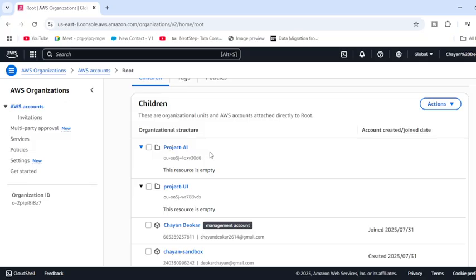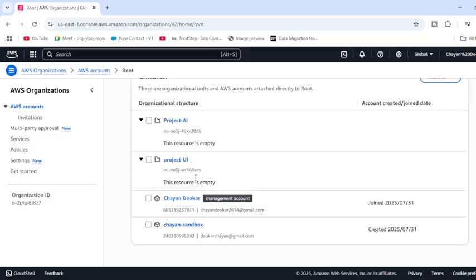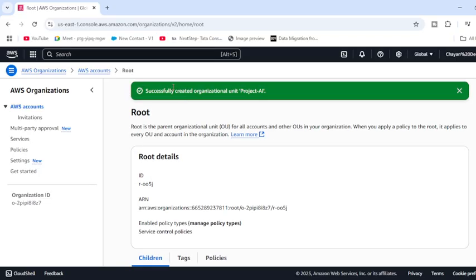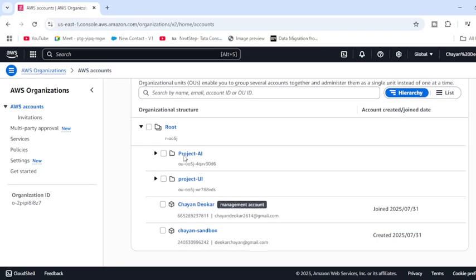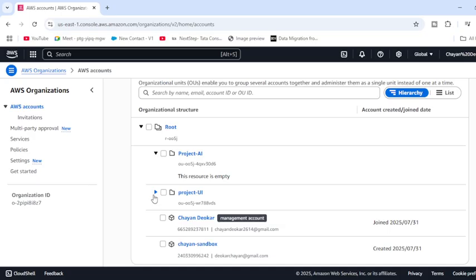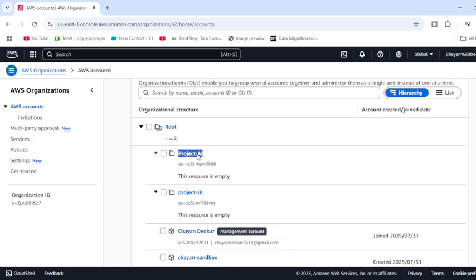So in this UI and AI part, we can add more resources over here. Once you go back to the AWS account, see here we have the root account. Into the root account, we have two organization units, which we have just named project AI and project UI.